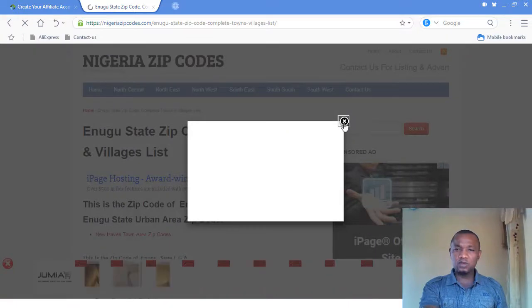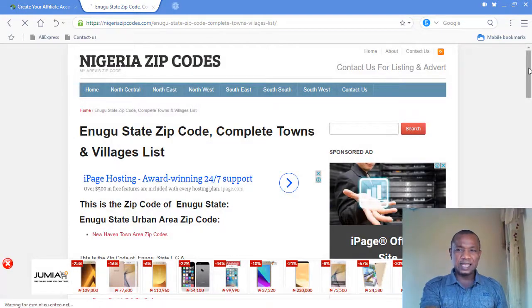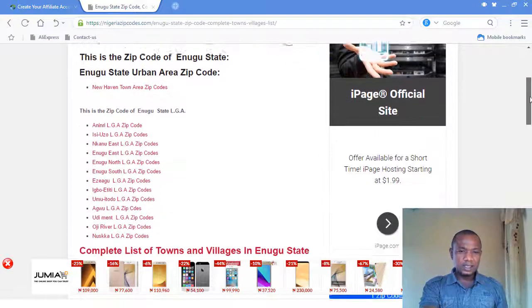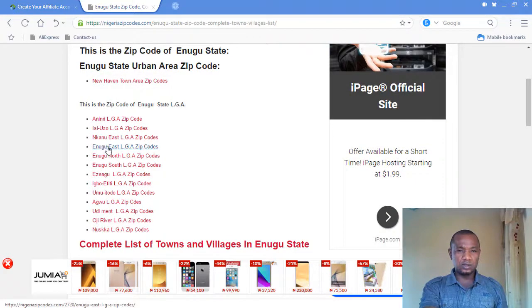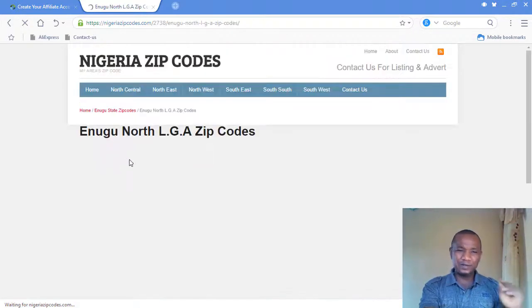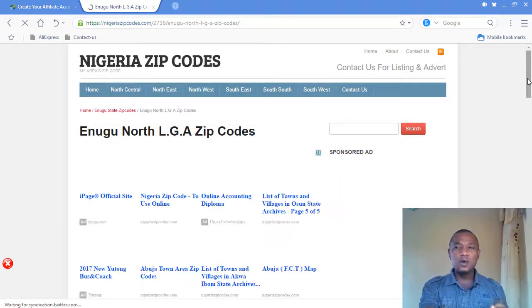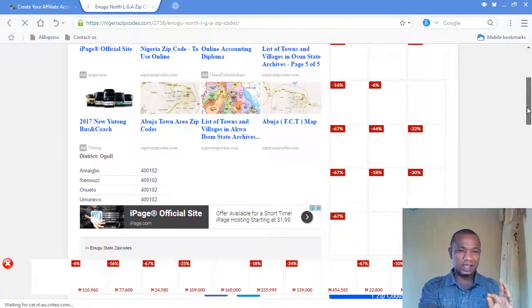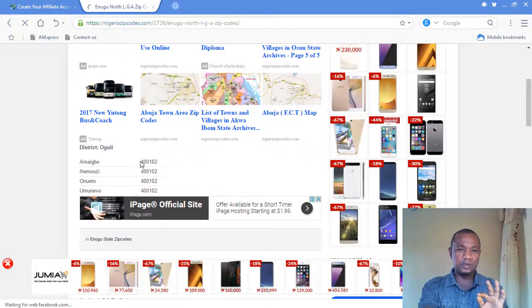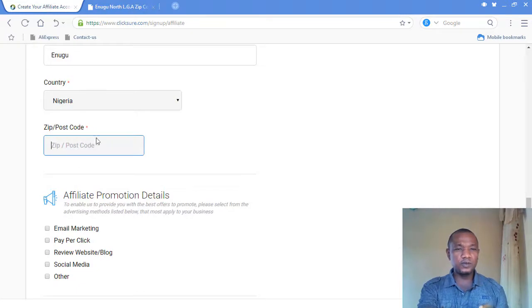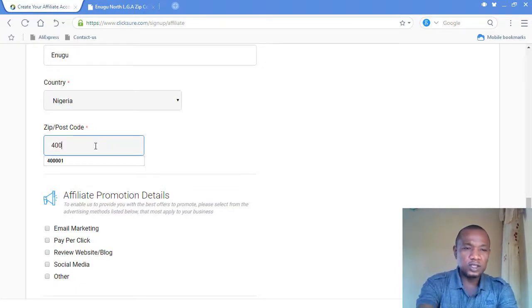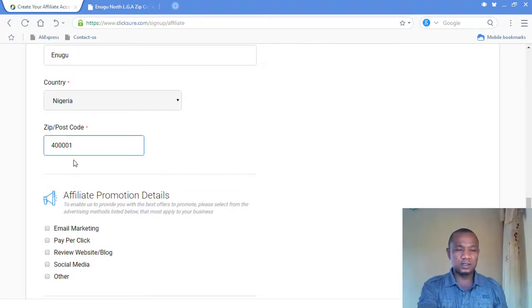Again, this is how to get a zip code if you don't know yours. As you can see, Enugu East local government, Enugu North. If you're in Enugu North, you select it and see a bunch of codes. If you're in Enugu East, you'll be able to find where your zip code is from this particular area. So this one can be your zip code. For me, I always use Enugu Central, which is 40001. That is that for this.